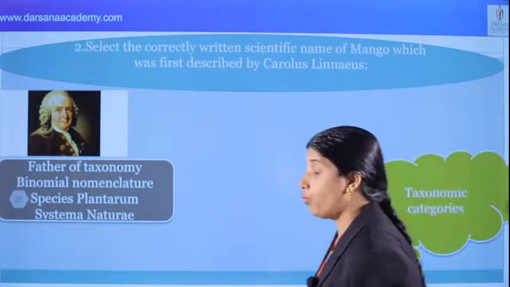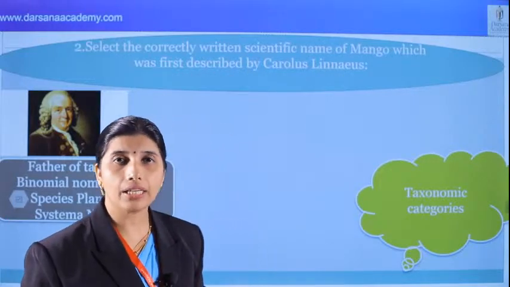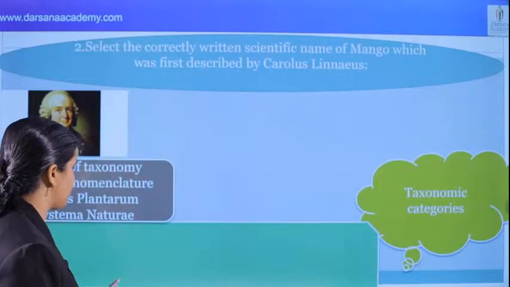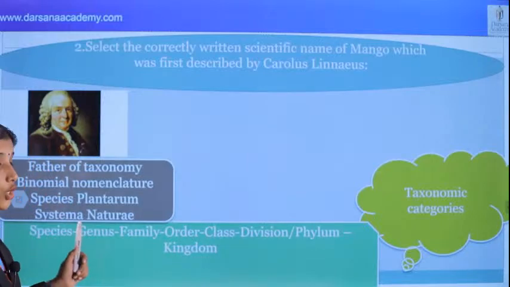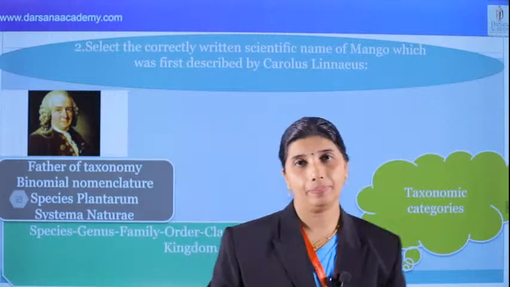And we know that. What about taxonomy categories? This mango, that is scientific name, that is binomial nomenclature. We know that. Which are the taxonomy categories? That is species, genus, family, order, class, division or phylum, and kingdom.